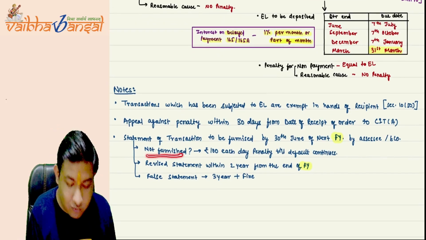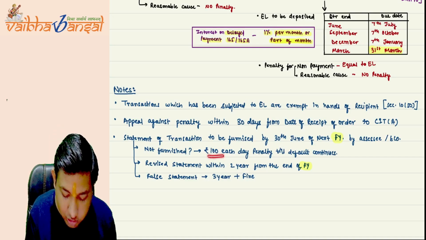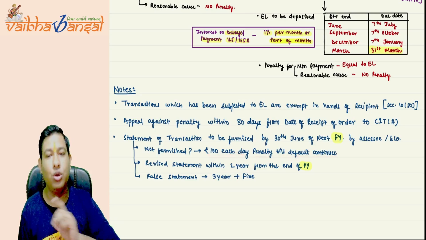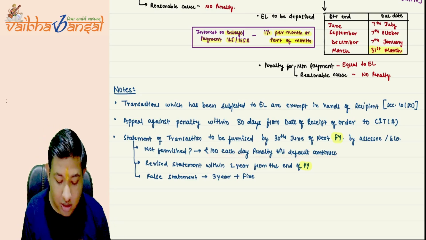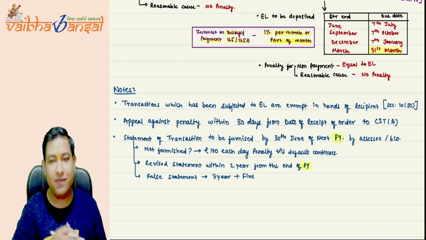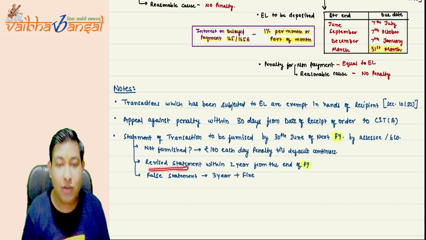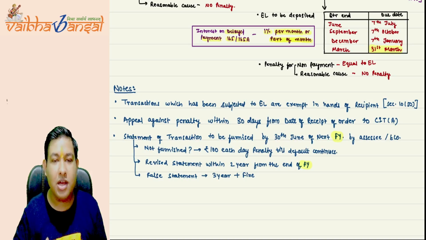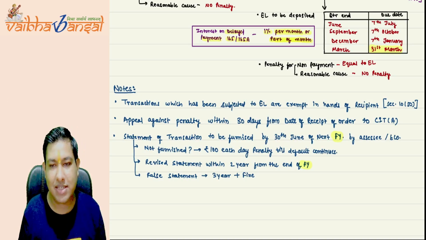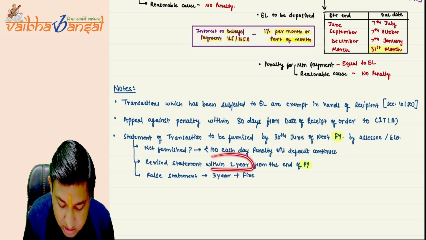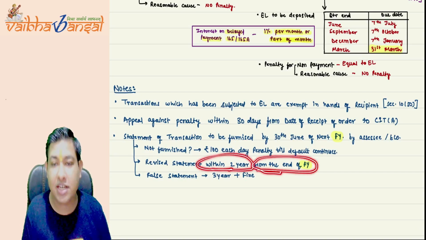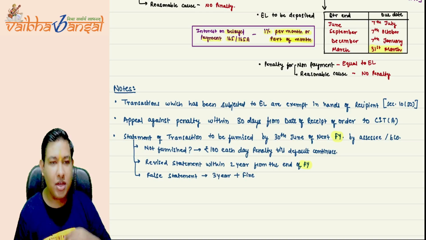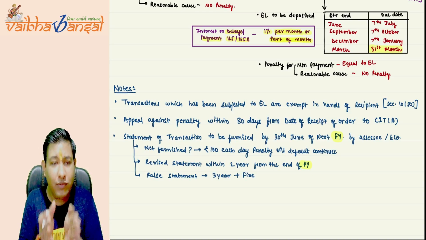Now, if you have not furnished that statement, then a 100 rupees per day penalty applies till the default continues. Is there any upper cap limit? No, no upper cap limit is available here, so 100 rupees each day will be applicable. Now, revised statement. If you have made any mistake in the original statement, then you have to revise it. What is the time limit to revise that statement? It can be revised within 2 years from the end of the financial year in which the transaction has taken place.